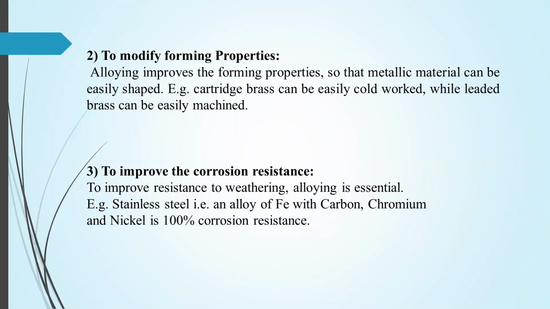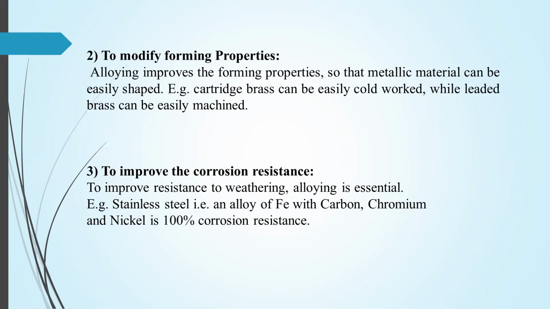The next property that we can alter is the forming property. Means to modify the forming properties. Alloying improves the forming property so that the metallic material can be easily shaped. What is meant by forming property? It is the property of a metal by which it can be converted into different shapes. For example, cartridge brass can easily be cold worked, while leaded brass can be easily machined.